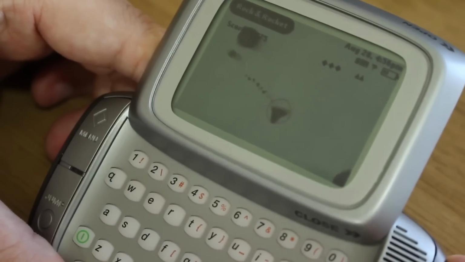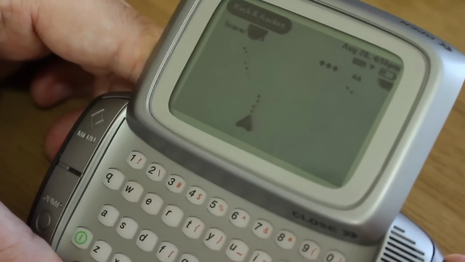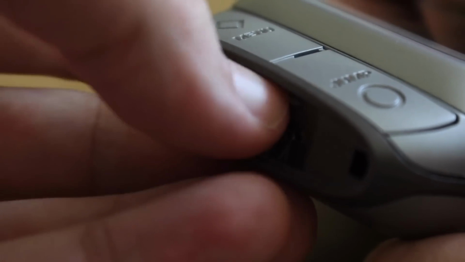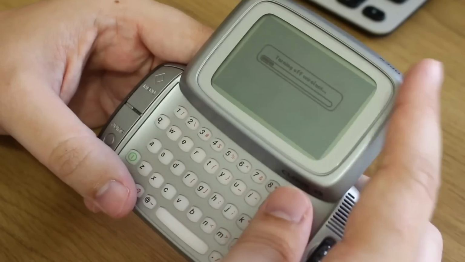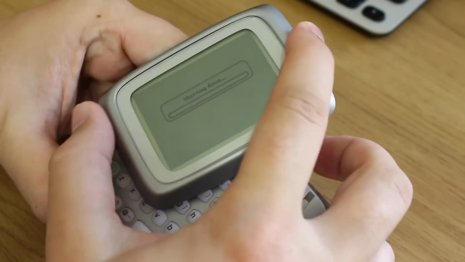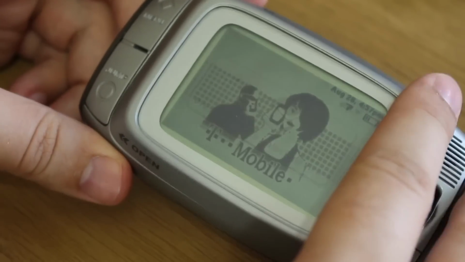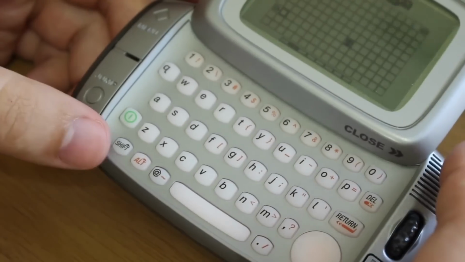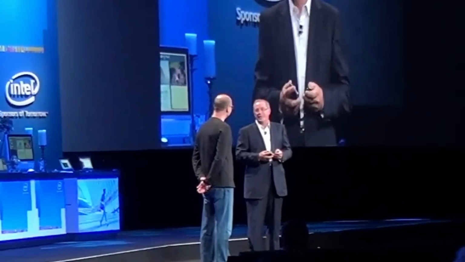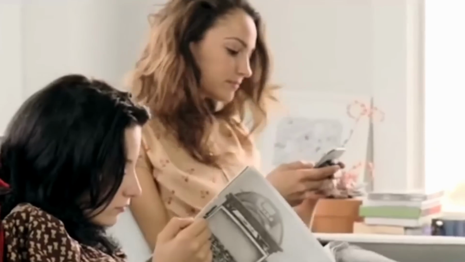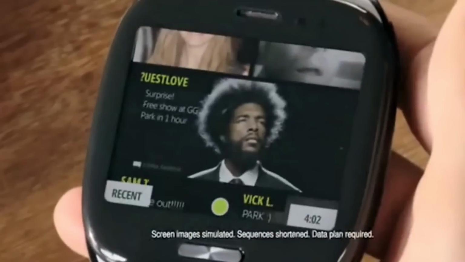Besides the hardware, Andy also developed a unique operating system for the Hiptop that was better suited for smartphones with constant network access. The Hiptop supported separate applications, could be constantly online, and could send messages not only via SMS, but also over the internet. Everything looked very promising. However, Andy was forced to leave the company, and after some time, Microsoft acquired Danger for $500 million. Microsoft wanted Danger to make them a modern smartphone for their new Windows Phone 7 operating system, but as you know, nothing came of it.